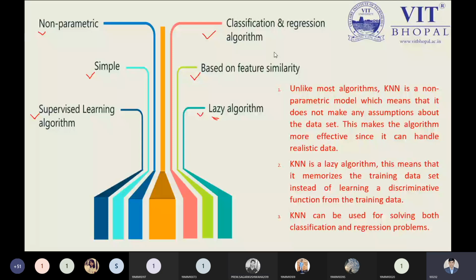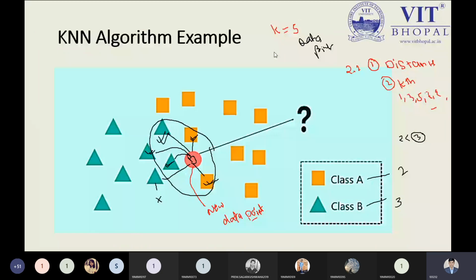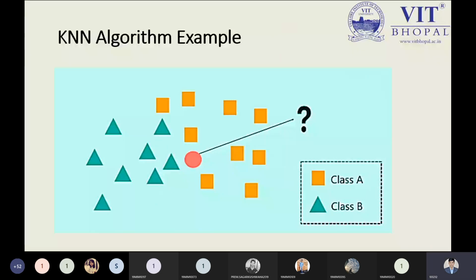Next, I'm taking this example to explain my idea, then you will be able to understand. I have already explained the same example to the other slot. I just made some amendments for the betterment, so you can understand in a simple way. On the slide, you can see the pattern I have. In this example, you can observe two classes: one class belongs to the square, and the other class belongs to the triangle.